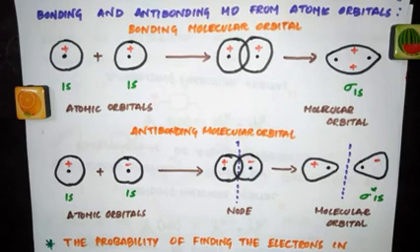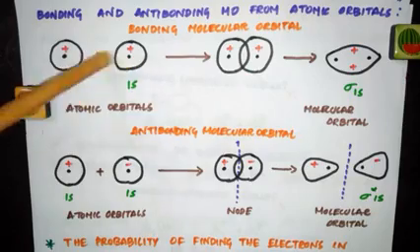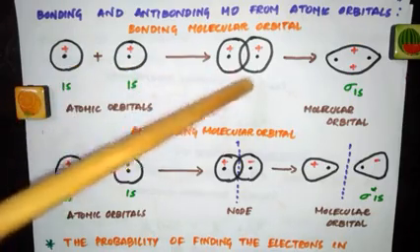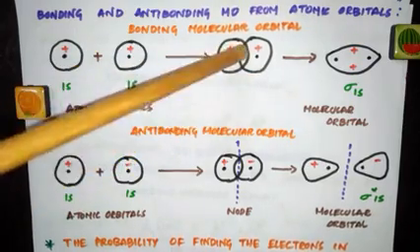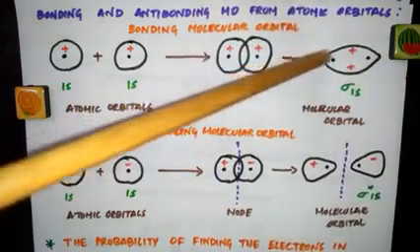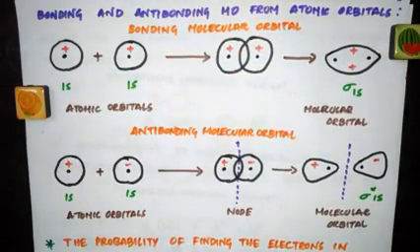According to VB theory, atomic orbitals are not undergoing any changes. They are just overlapping and they are staying as such in a molecule. But in molecular orbital theory, atomic orbitals are no more atomic orbitals in the molecule. When they undergo combination, they form something like this called molecular orbital, in which the electrons are present in a molecule. So that's the main difference between valence bond approach and molecular orbital theory.